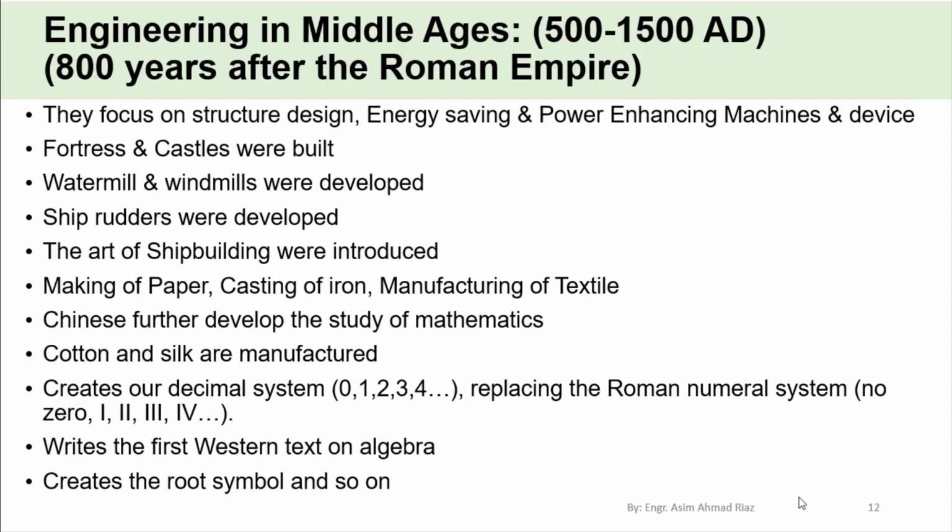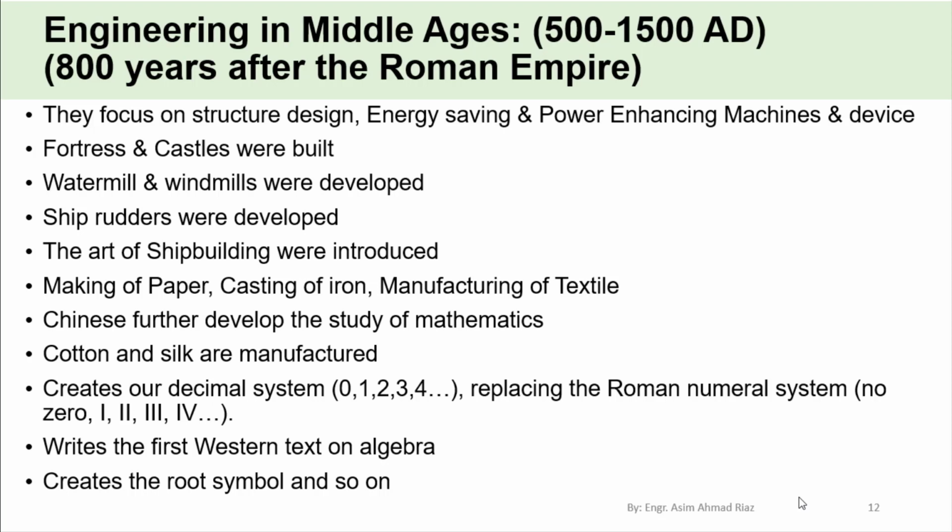Engineering in the Middle Ages, 500 to 1580, 800 years after the Roman Empire. In the Middle Ages, the engineers focused on structure design, energy saving, and power enhancing machines and devices. Fortresses and castles were made, and water mills and windmills were introduced. Ship rudders were developed, shipbuilding was introduced, and paper, casting of iron and manufacturing of textiles were made.